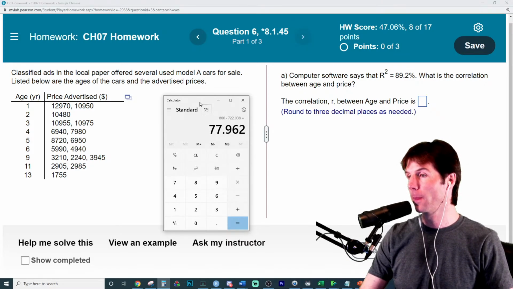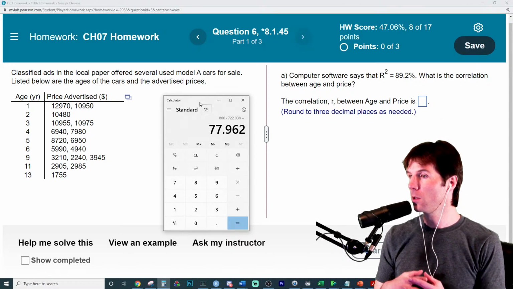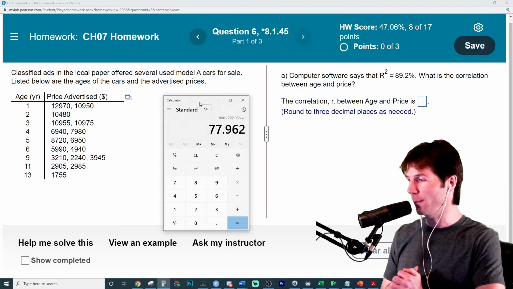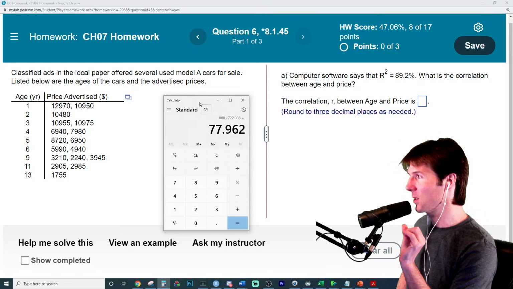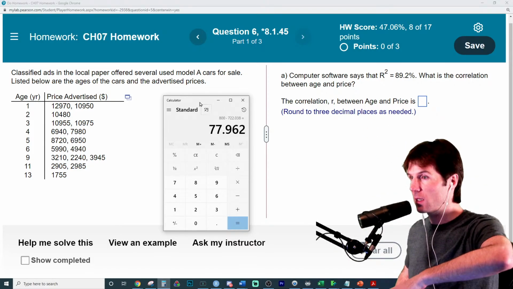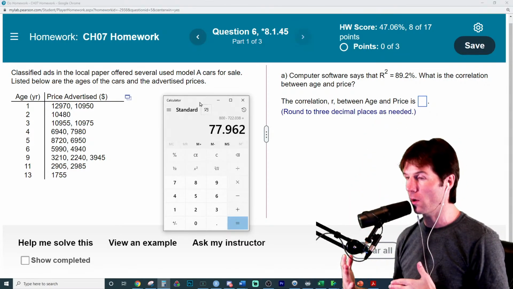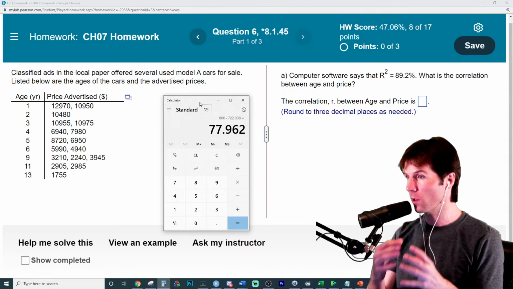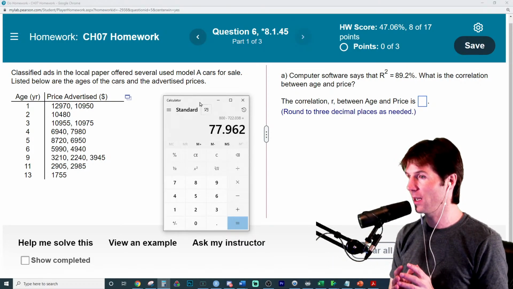Make sure you're listening. Whenever we take r squared to find r, we must do 2 steps. We must square root r squared and then look at the what of it. So whenever you take r squared and turn it back into r, you must square root r squared and then look at the what of it, which Troy is saying right there. Troy has kind of answered it.